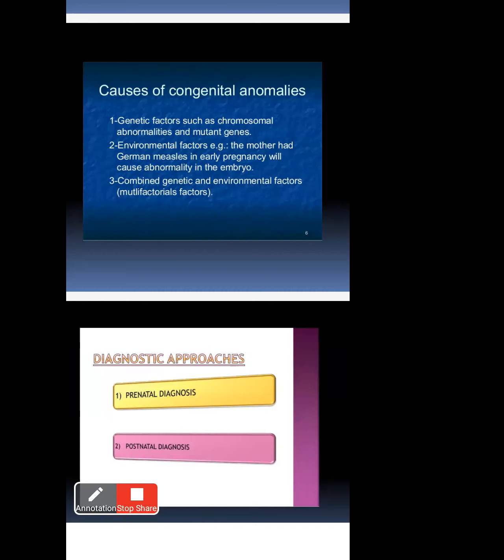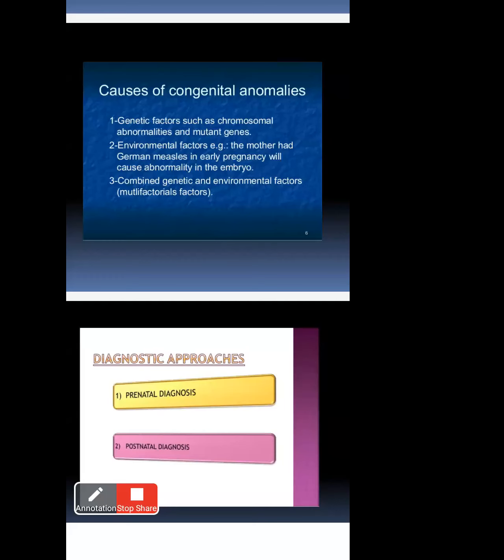And the second is environmental factors. Why do environmental factors affect congenital anomalies? For example, if the mother had German measles in early pregnancy, it will cause abnormality in the embryo. If a woman is pregnant and has German measles in that early pregnancy time, it will affect the embryo. Embryo means the fetus growing inside. While the fetus is growing, it is also called an embryo. At that time the baby may be affected by the virus problem by the time of birth.